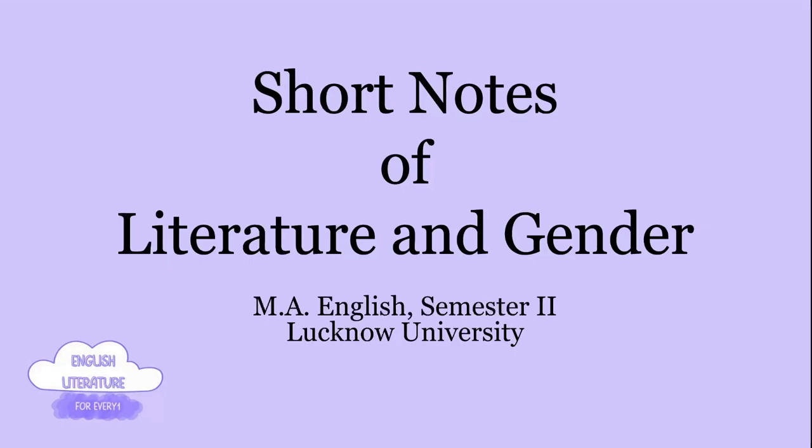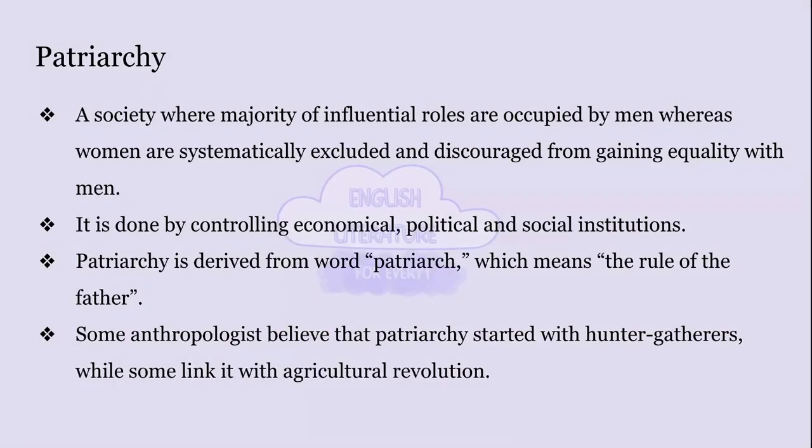Now let's begin. The first term is patriarchy. Patriarchy comes from the word patriarch that means rule of the father. It is a society where men hold power over women by systematically excluding them from influential roles. While some anthropologists believe that patriarchy started in our society with agriculture and land ownership dispute, some people associate it with long existing role of women as gatherer and men as hunter.